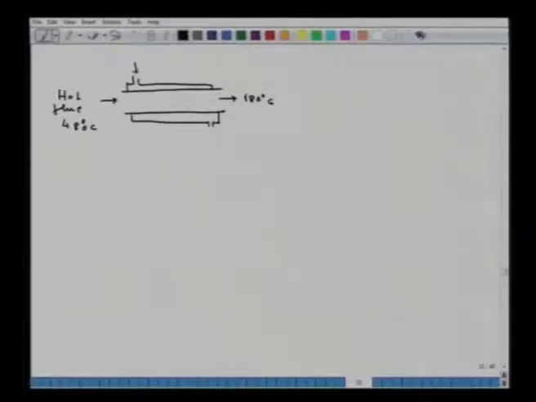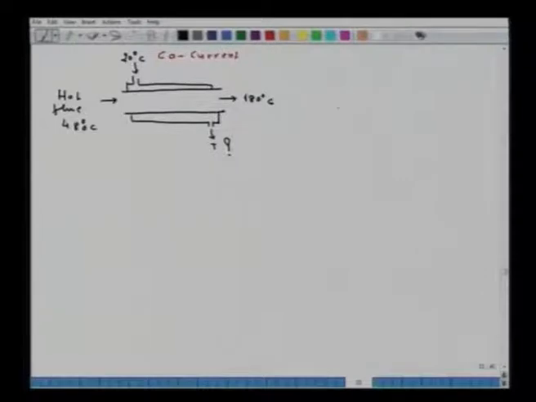Here water is flowing at 20 degrees Celsius. The exit temperature is not known. This is a co-current arrangement.